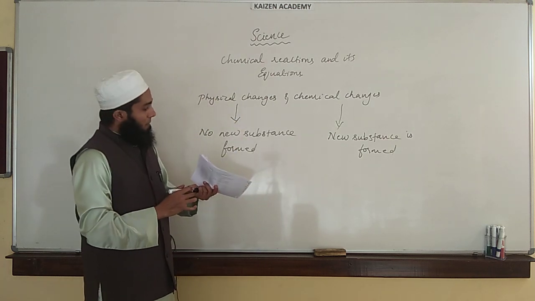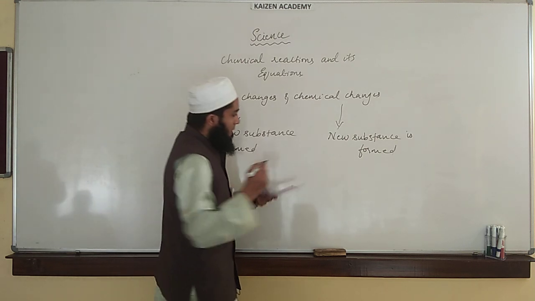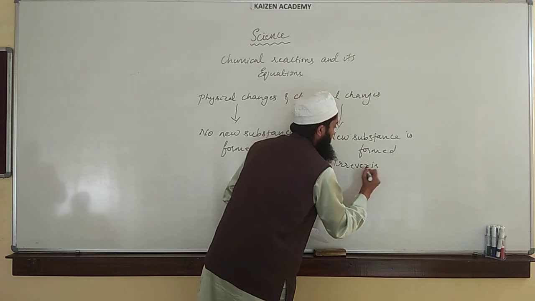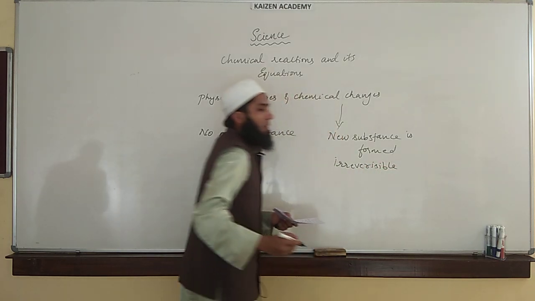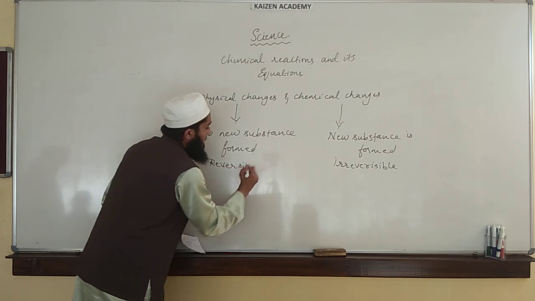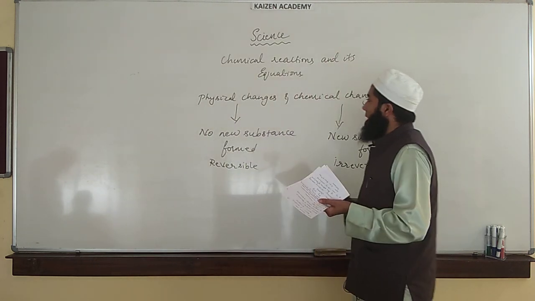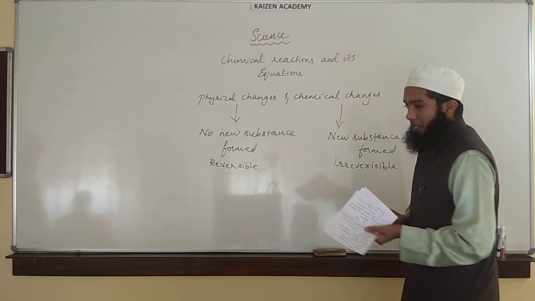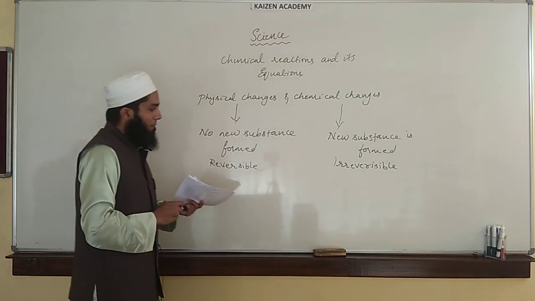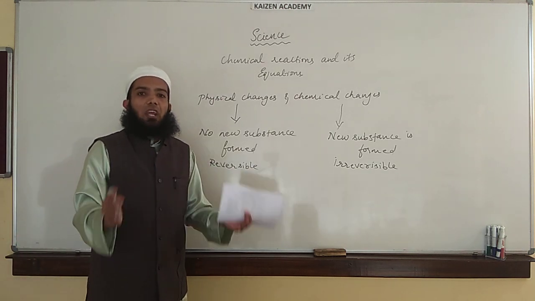Physical changes are generally reversible. Chemical changes are irreversible. A chemical change happens with a chemical reaction between any two substances, and a new substance is formed. In a physical change, no new substance is formed. Here, the identity of a substance remains unchanged.